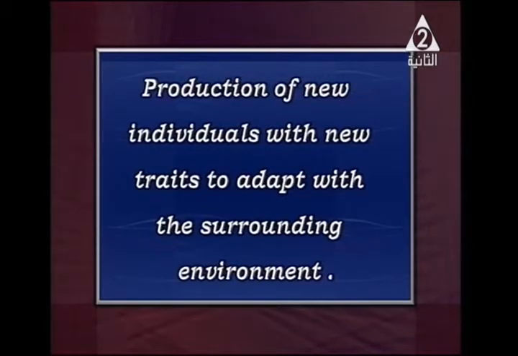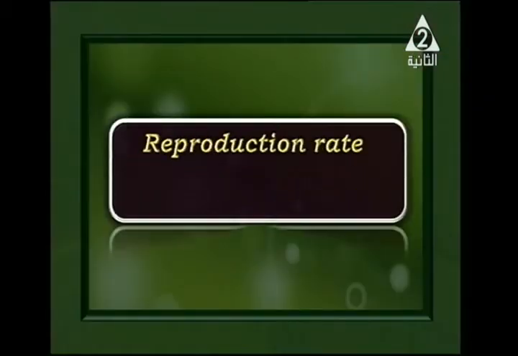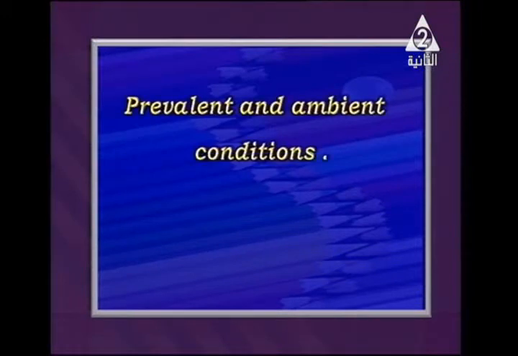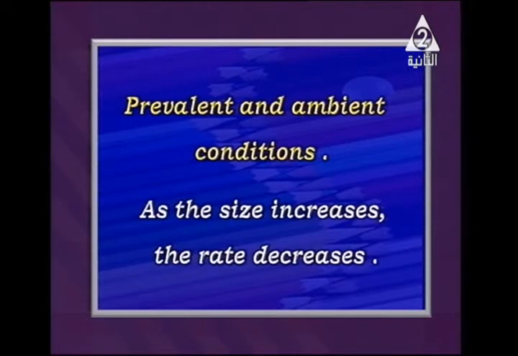the capacity of reproduction. The reproduction rate, or the capacity of reproduction, depends on about 7 points in our lesson. The first one is to prevail in ambient conditions, to adapt to the different environmental conditions, even the harsh ones. And what else? Also, as the size of the living organism increases, the rate decreases.